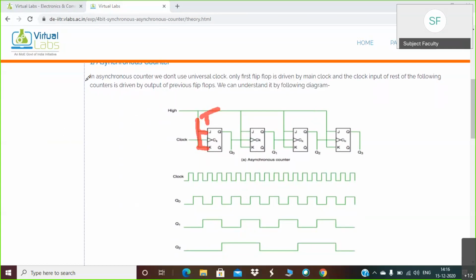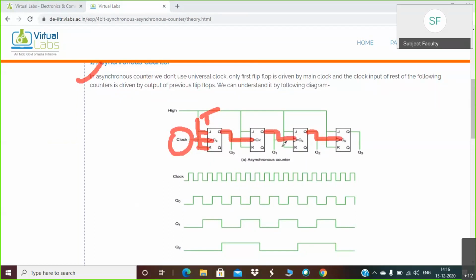Again, the important point is that in an asynchronous counter, we don't use a universal clock. That means the external clock is not applied simultaneously to each and every flip-flop. The external clock is applied only to the first flip-flop. The output of the first flip-flop is given as the clock to the second, the output of the second is given as clock to the third, and the output of the third is given as clock to the fourth.